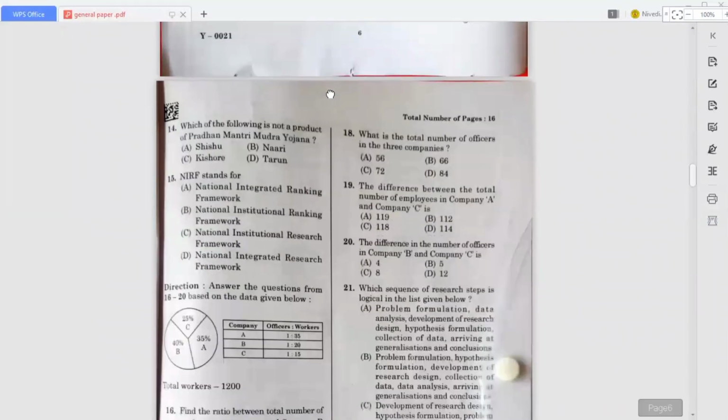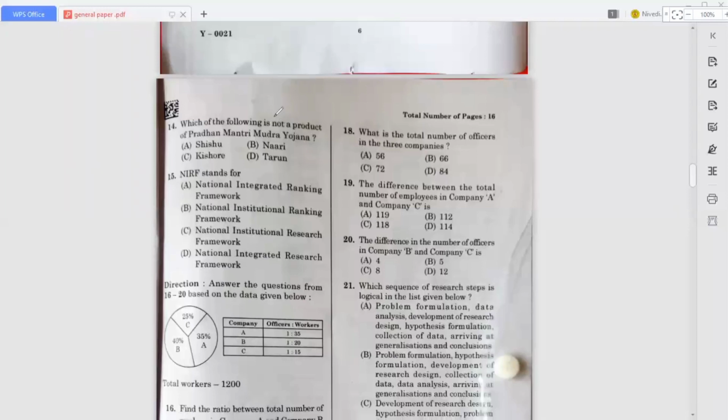The 14th question is, which of the following is not a product of Pradhan Mantri Mudra Yojana? Shishu is a Yojana of Pradhan Mantri, and Kishore is also, and Taruna is also, but this Nari is not a product of Pradhan Mantri Mudra Yojana. So that's why option B is the answer.